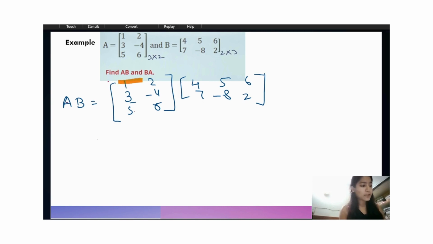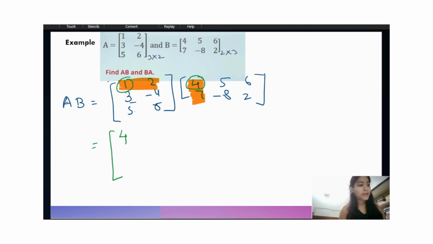First we have to take the first row of the first matrix, and we have to take the first column of the second matrix. Now we multiply this 1 with this 4. 1 times 4 is 4.